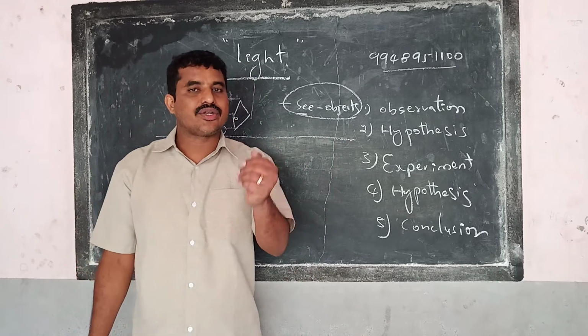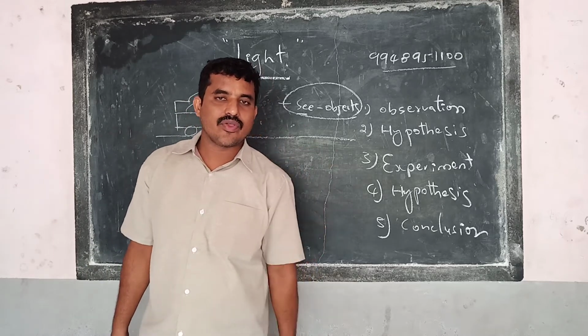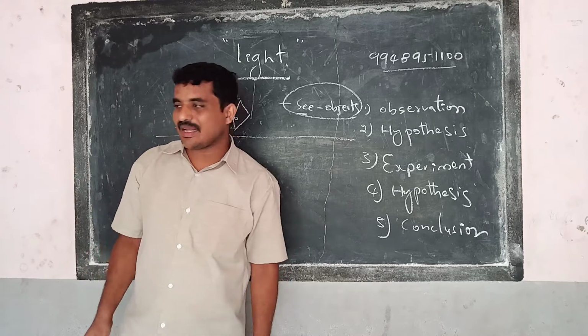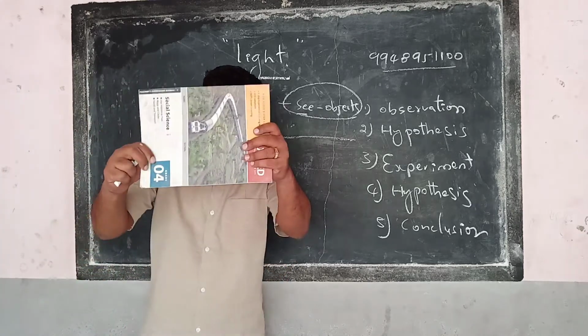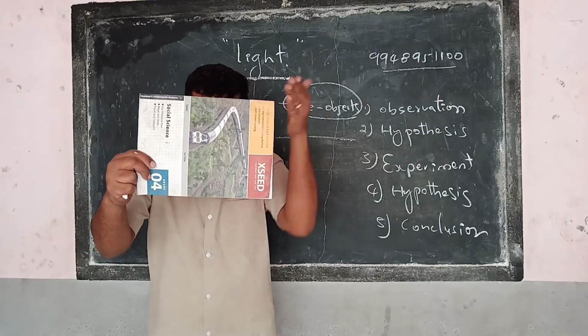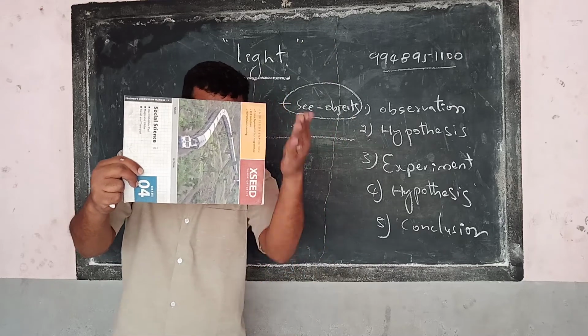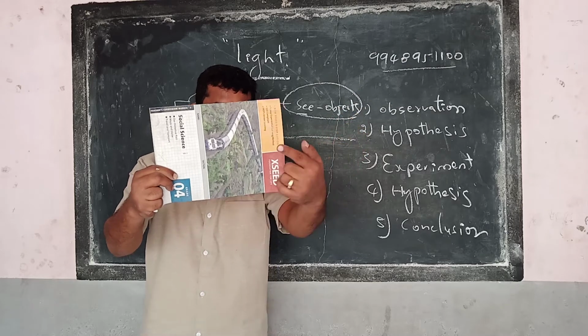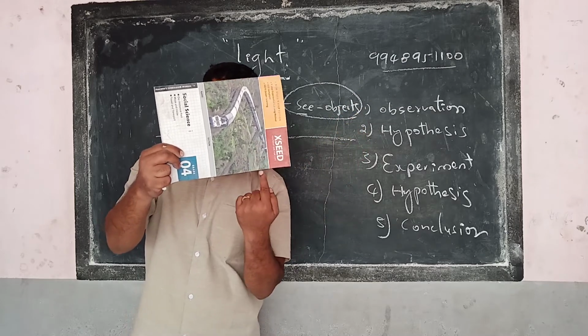Okay, try to give your possible answers. Here we can understand something. When you keep the book here, we are not able to see what is there. That means though the light is there, something is not allowing us to see.